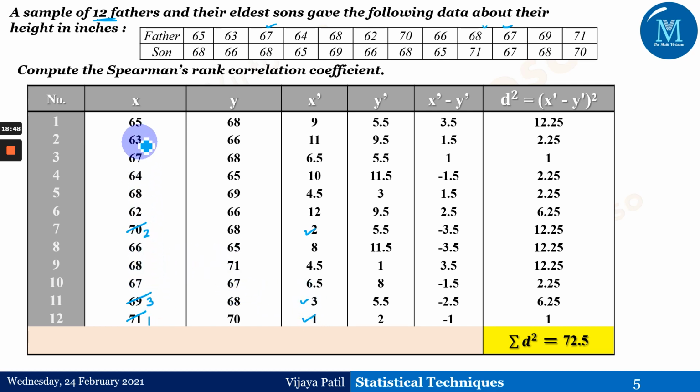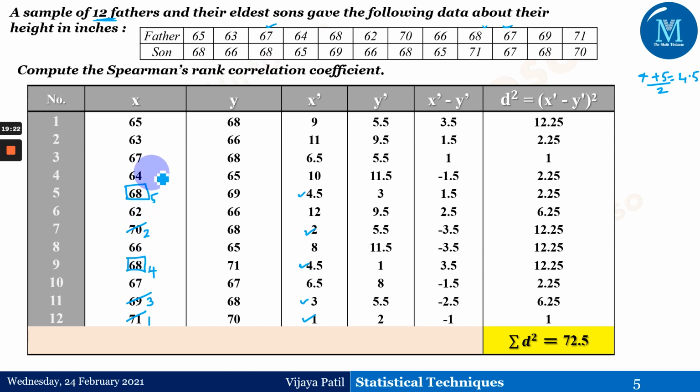Then after that, the biggest number is 68. But now 68, if you observe here, is getting repeated, 2 times. So it's supposed to be 4 and supposed to be 5, but it can't be 4 and 5. We have to take 4 plus 5 by 2, because it's the arithmetic mean. 4 plus 5 by 2 will give me 4.5, and therefore we have given 4.5 and 4.5 on both sides. So 68 has been assigned as 4.5.